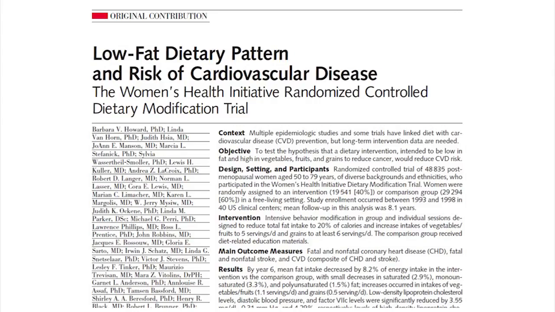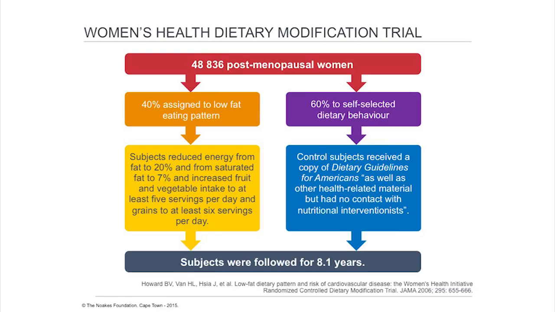So, one of the definitive studies of the low-fat diet was done in the United States. It's called the Low-Fat Dietary Pattern and Risk of Cardiovascular Disease, the Women's Health Initiative Randomized Controlled Dietary Modification Trial. This was a very expensive study, and it was set up, in my opinion, to prove that the low-fat diet improves the health of these women. There were 48,000 postmenopausal women who were going to be studied for 8 years. They were divided into two groups, as shown on the next slide.